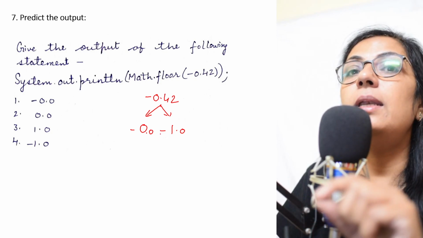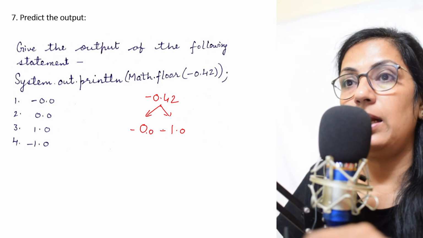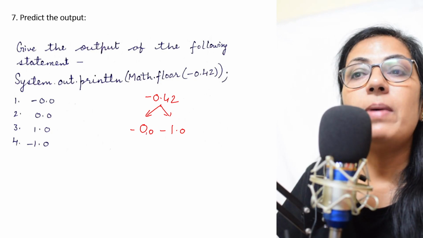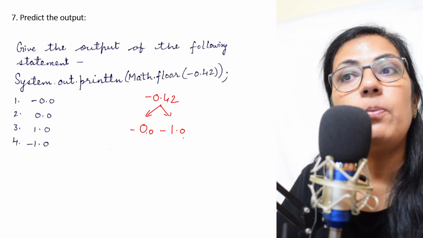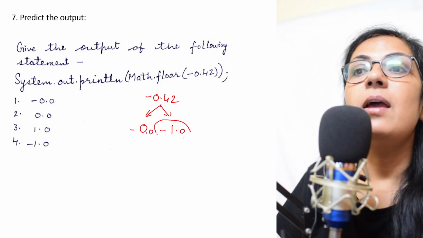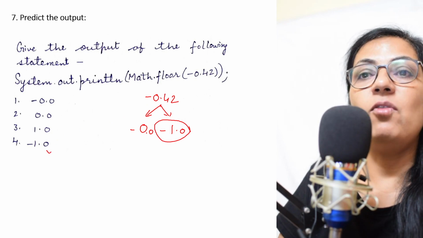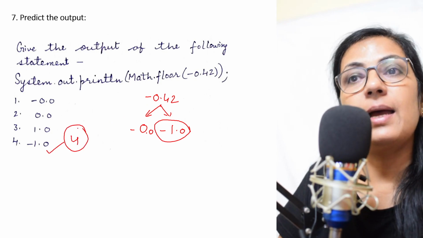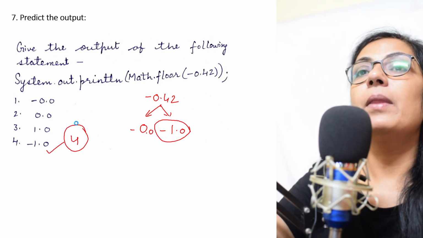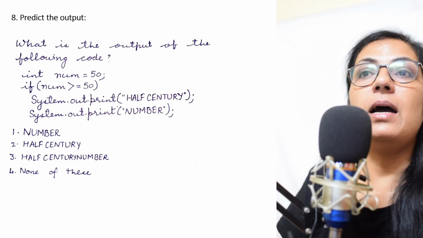Floor gives the nearest lowest value. So, which one is lowest? Minus 0.0 or minus 1.0? Yes, correct. Minus 1.0 is the right answer. So, we have option 4 as the correct answer. Right, children? Next is predict the output.